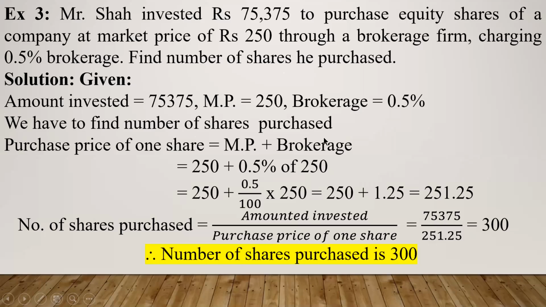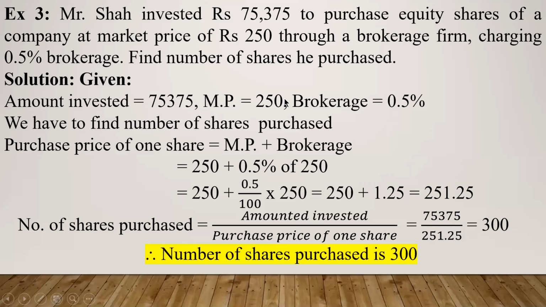What is given to you and what is asked to you. So let us quickly have a glance at this. Amount invested is this much, market price is this much, and brokerage is this much. So first of all, we have to find out the purchase price of one share. Okay, as you know, purchase price of one share is market price plus brokerage.